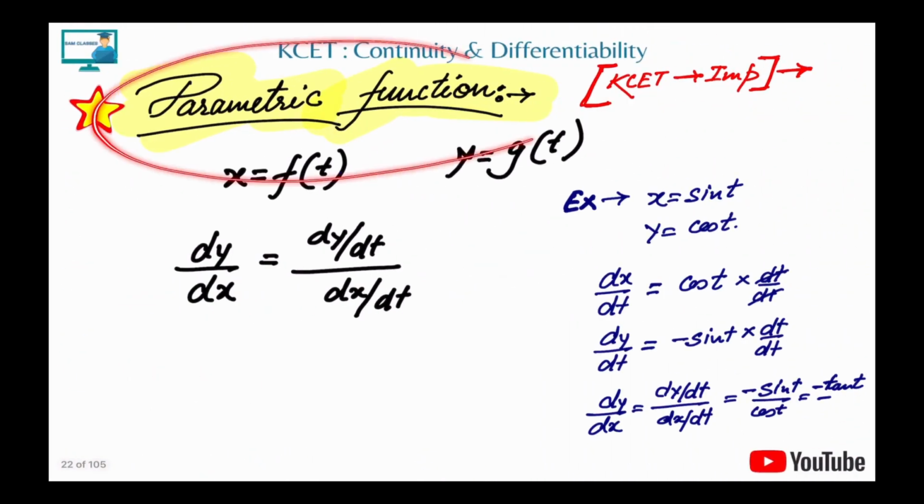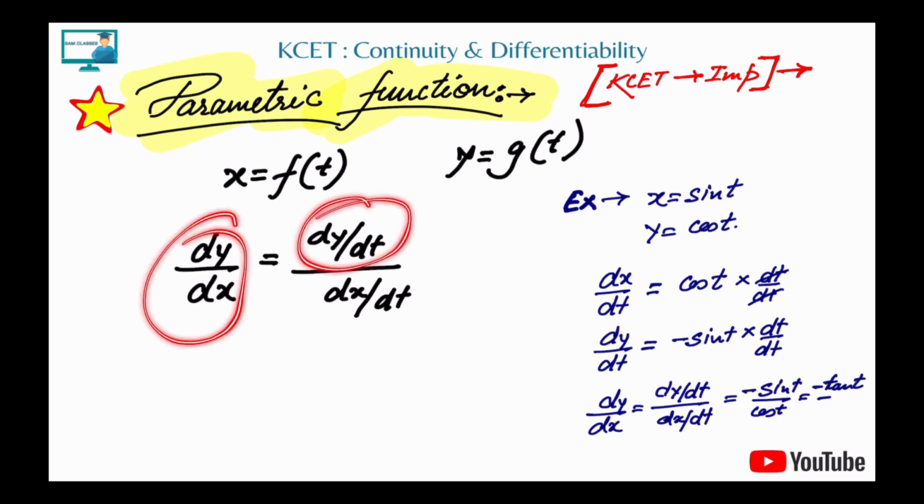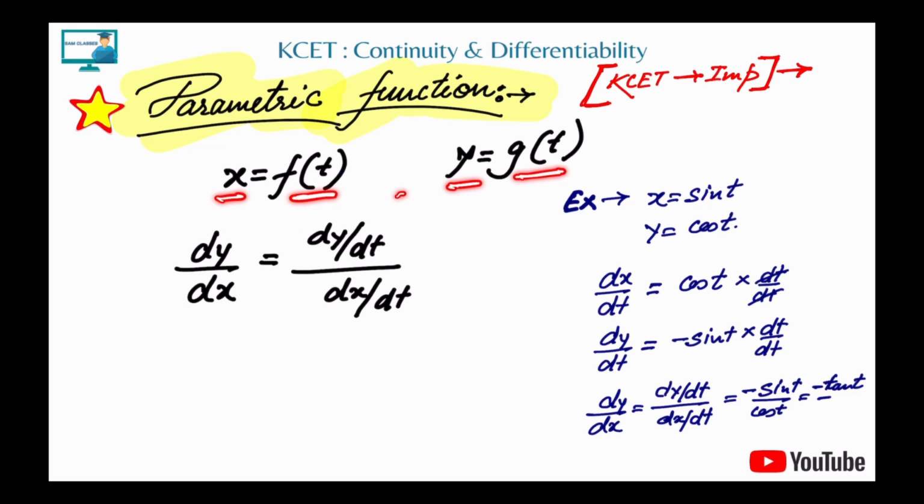Now parametric function, mark it students, very, very, very important. For your KCT point of view, a lot of questions you'll see in the parametric form. So when we'll be solving the question, don't ask how dy by dx is equal to dy by dt upon dx by dt. Now only I'm explaining. See, x is a function of t, y is also a function of t. Now we need dy by dx.